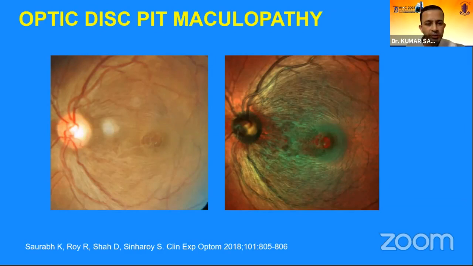And if one looks at the optic disc a little more minutely, the color fundus photo doesn't give us any clue about the possibility of an optic disc pit here, whereas the multicolor image shows that the central cup of the disc has a blackish discoloration in the inferotemporal margin of the neuroretinal rim. So that is the site of the pit. So in optic disc pit maculopathy, many times the pit is occult, and multicolor image can help us in identifying these occult optic disc defects also.